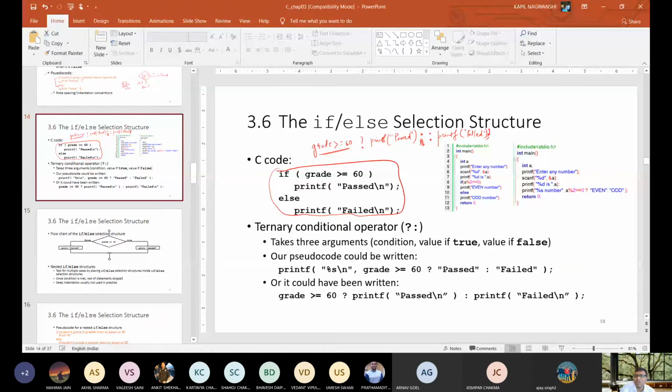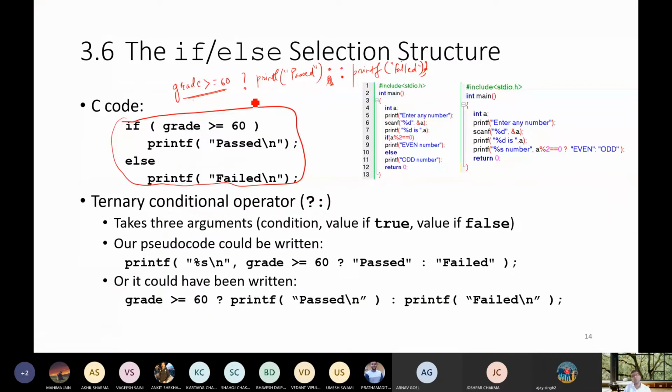Yes, this is the shorthand structure of if, and this is because there are 3 operands, not operators. This is one operand, this is the second operand, and this is the third operand. That's why it is known as the ternary operator. Fine.